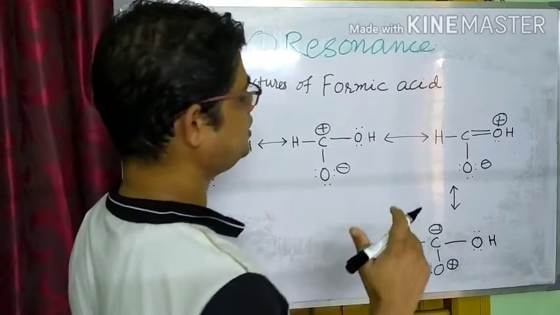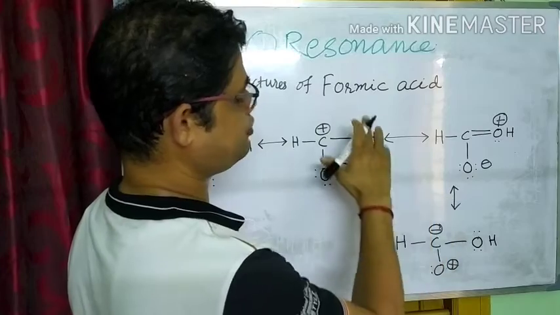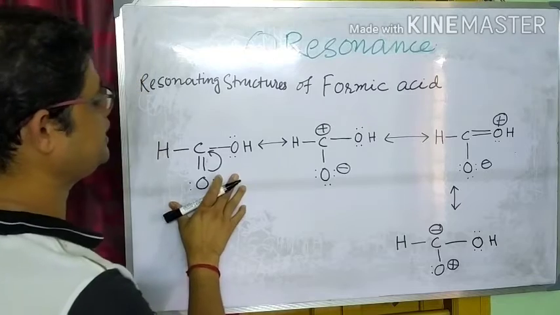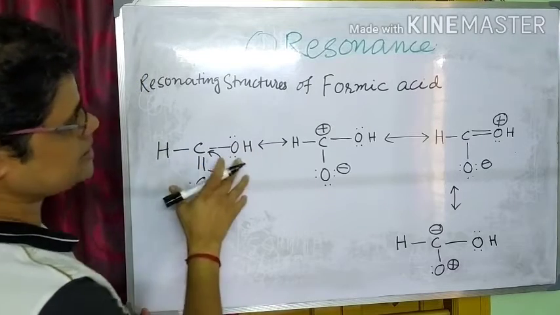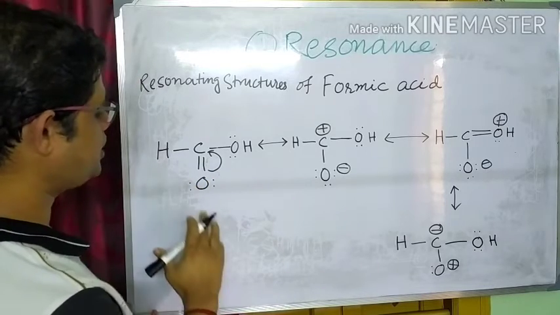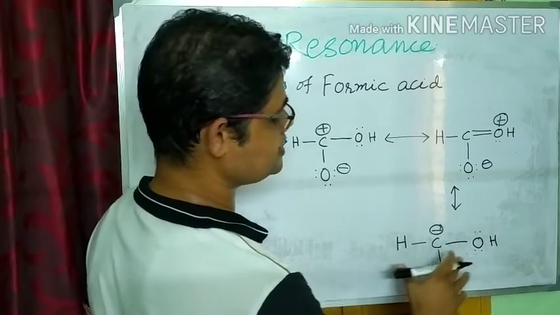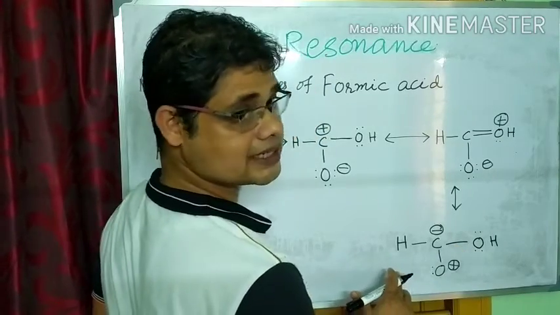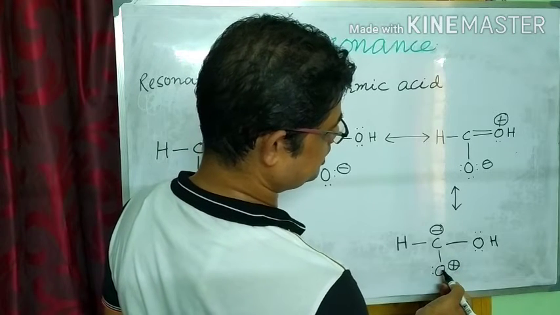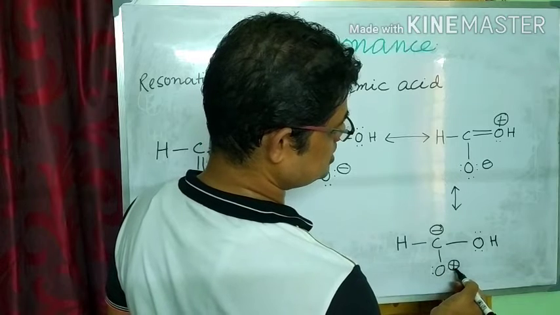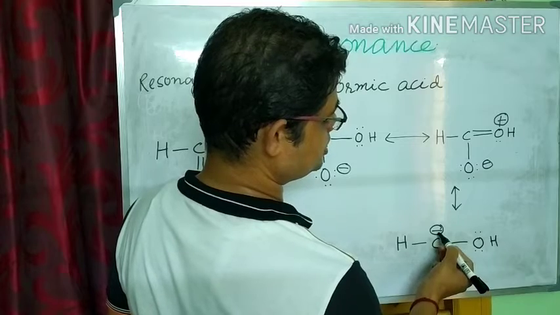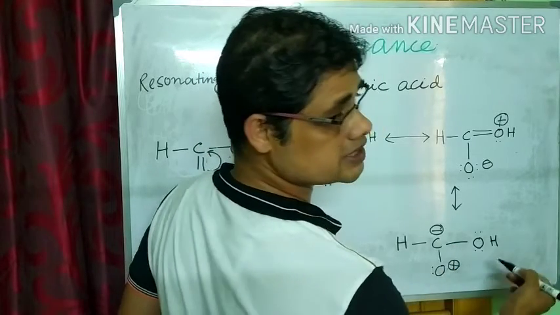Now we will compare all the resonating structures of formic acid to know which is more stable. In this formic acid molecule, there is no polarization, or it has no positive charge or negative charge on any atom. So it is very stable. This resonating structure is least stable because here oxygen is more electronegative than carbon, but oxygen has a positive charge and carbon has a negative charge. So it is very unstable.